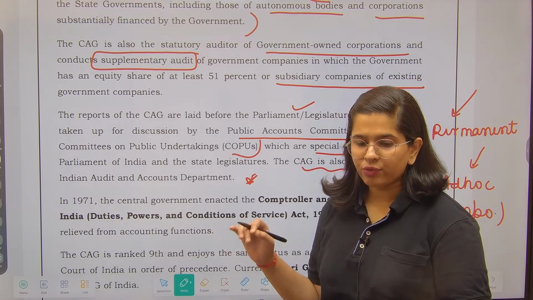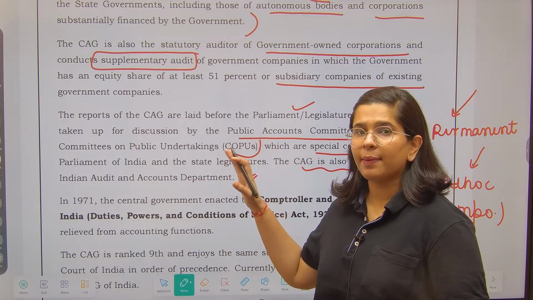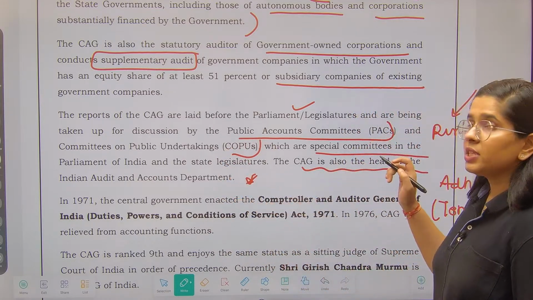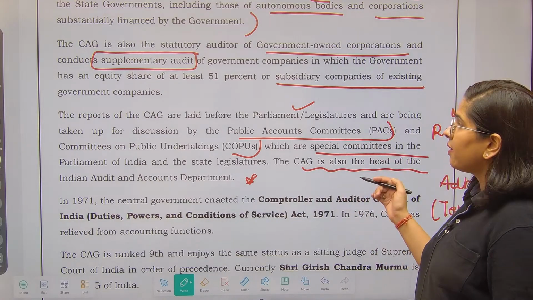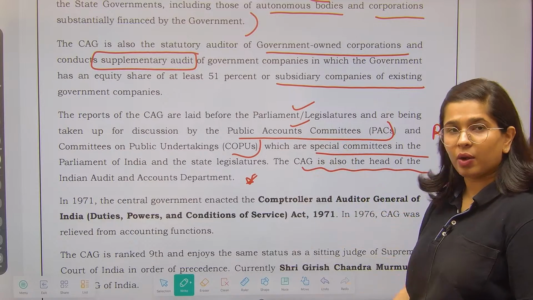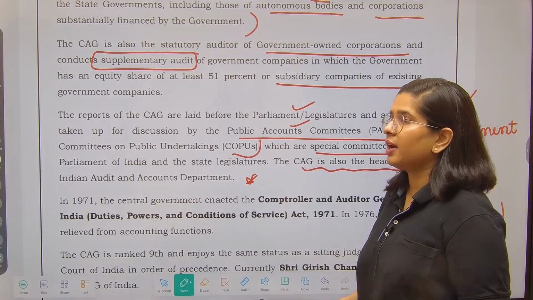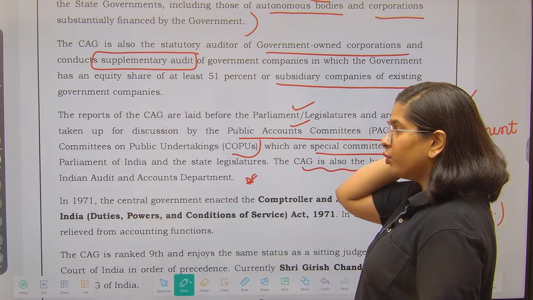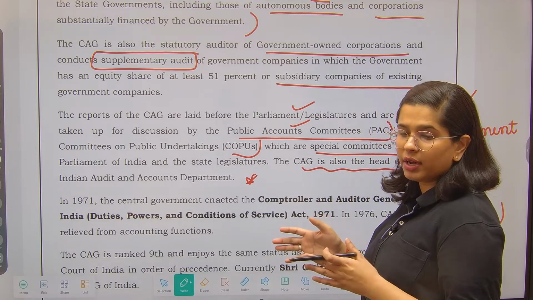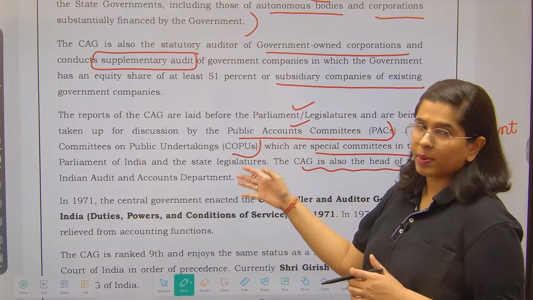But right now you have to understand this particular thing, that whatever reports have been kept by CAG in respect of central government, state governments and a few of the public undertakings, that is taken up by the Public Accounts Committee.